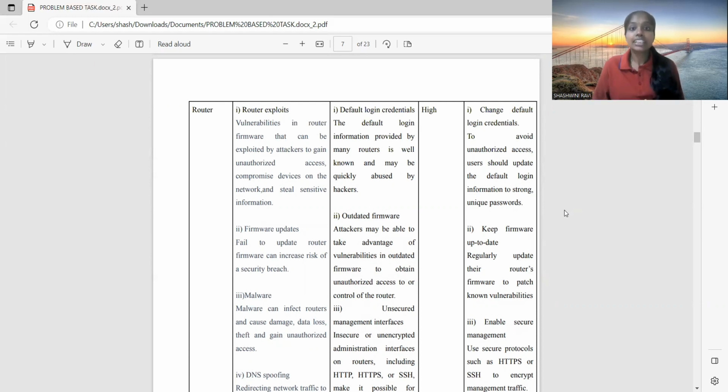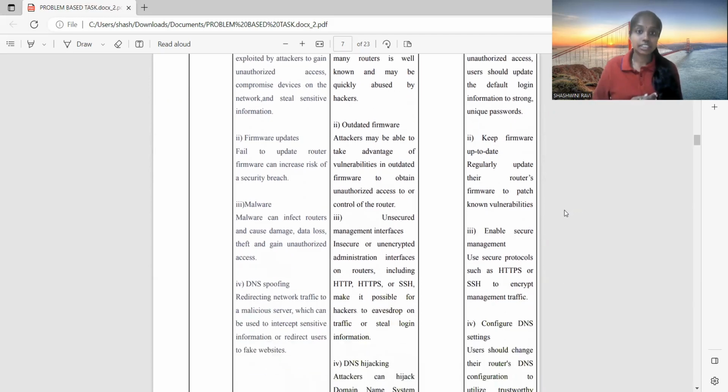The default login information provided by many routers is well known and may be quickly abused by hackers. Secondly, outdated firmware. Attackers may be able to take advantage of vulnerabilities in outdated firmware to obtain unauthorized access to or control of the router.